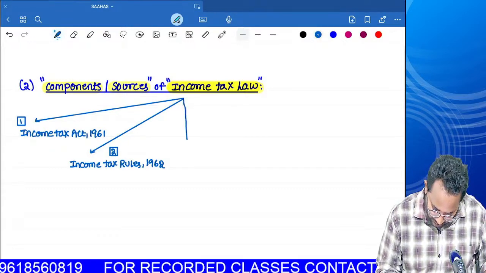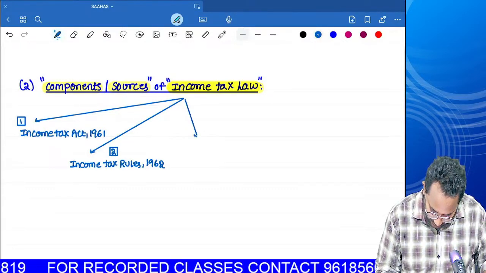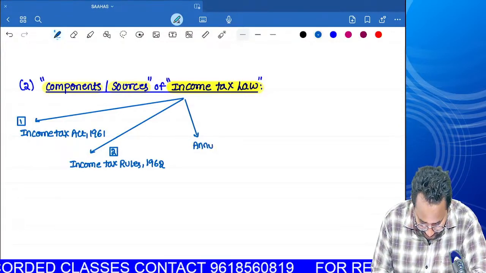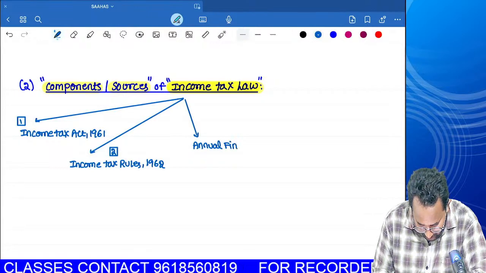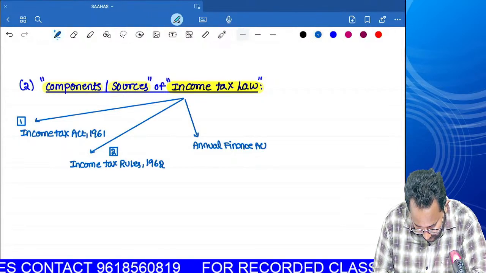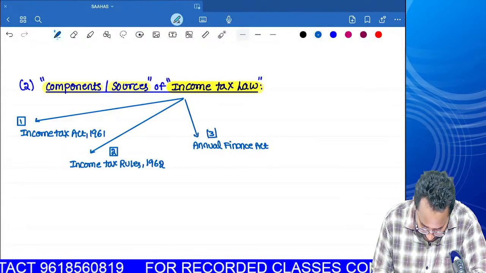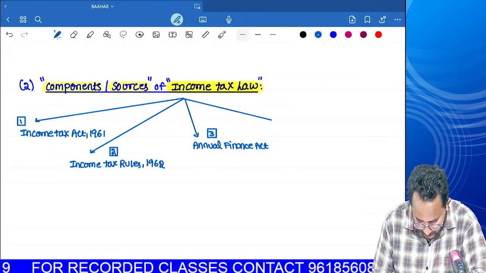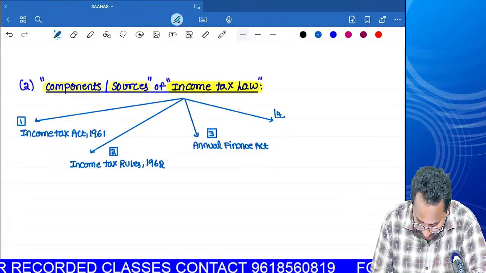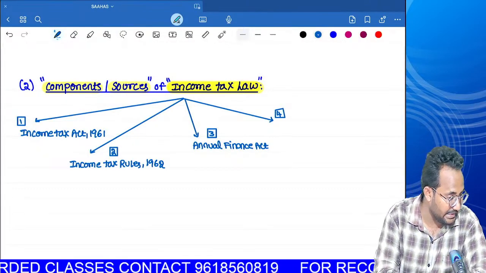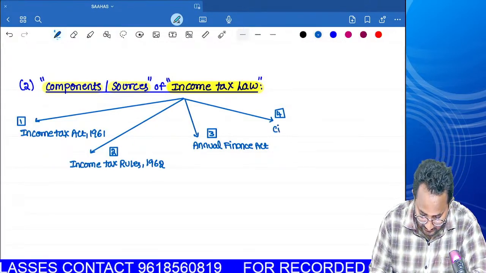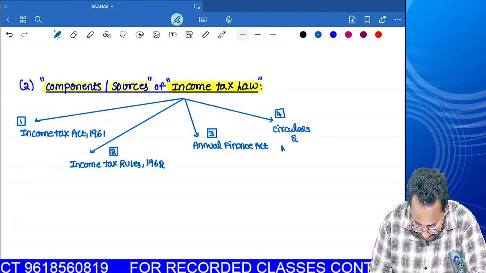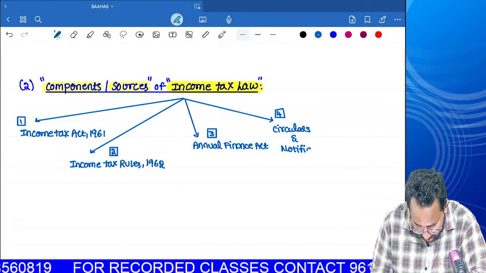Third one, Annual Finance Act. What is the third one? Annual Finance Act. Fourth component we have to concentrate on is circulars and notifications.